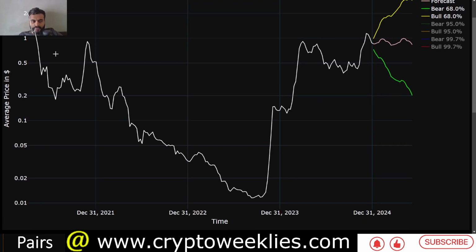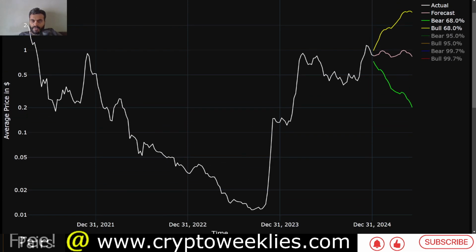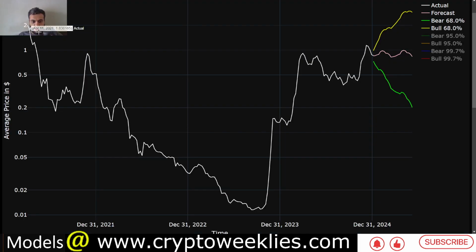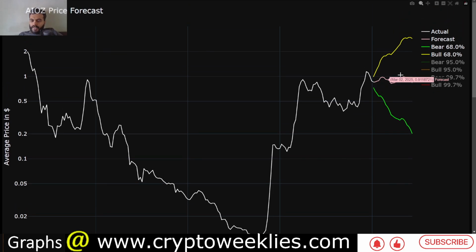This is price action for AIOZ since the token was launched. Right now, the price of AIOZ USD is at around $1.08. You can see that this is the weekly price action with candles. This is the weekly averages on which we trained our machine learning model. The directionality based model is available in pink, which is the fair value. The bull case for AIOZ is coming in at around price action between 98 cents and about $3. Again, right now the price is at around $1.08, and this is forecasted 6 months into the future. This is one standard deviation bull case at around 68% confidence level.